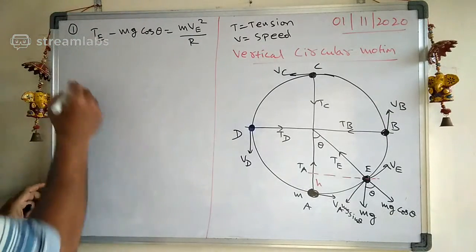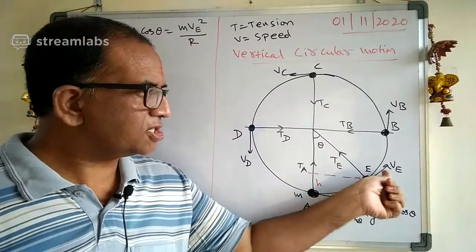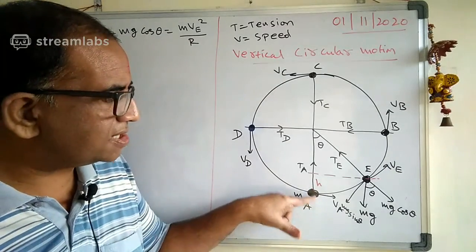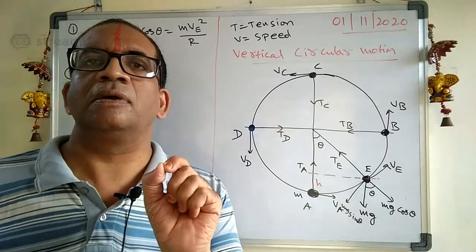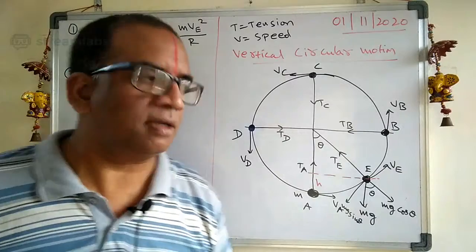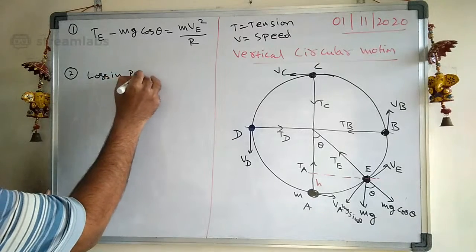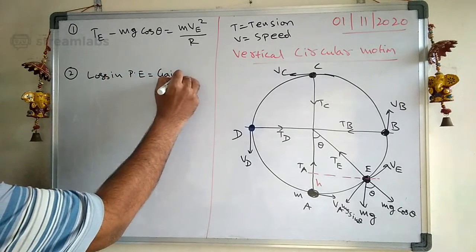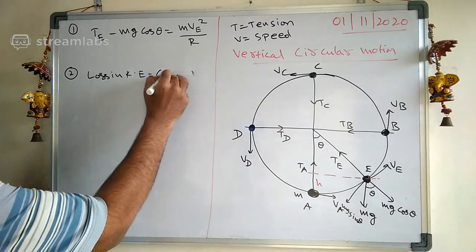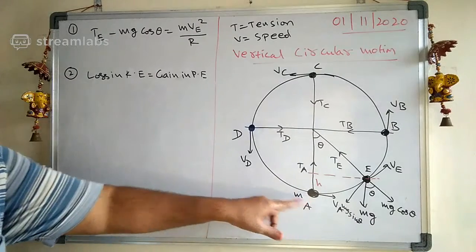Now see the second equation. Here the velocity is VA. Here the velocity is VE. By the time the velocity changed here, what happened? It has risen a certain height. So the loss in kinetic energy is equal to the gain in potential energy. We can use the law of conservation of energy principle here. Let us write that down: the loss in kinetic energy is equal to the gain in potential energy.